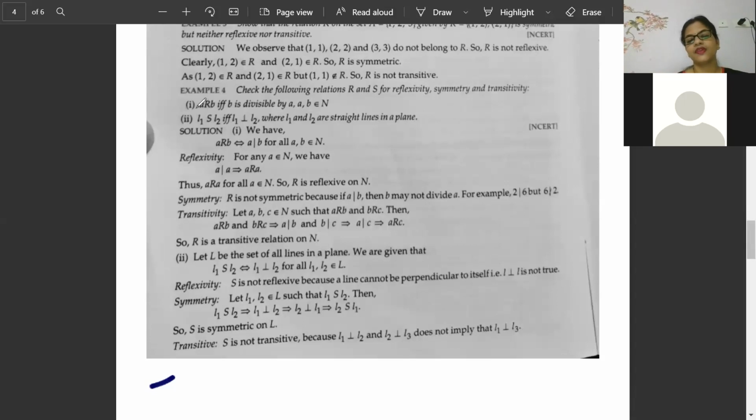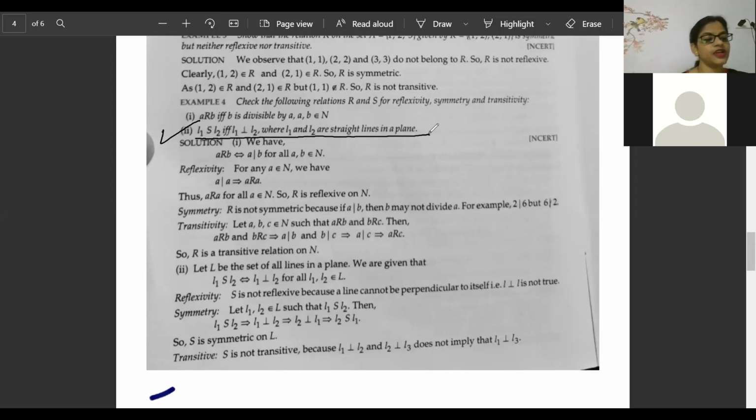Question number 2. L1 is related to L2. But every time a relation is not written as R only. It can also be represented by A, B, C, D, whatever you wish. So here it is written that L1 is related to L2 if L1 is perpendicular to L2, for the set of all straight lines in a plane. Then what you have to prove? You have to prove it is reflexive, transitive, and symmetric.